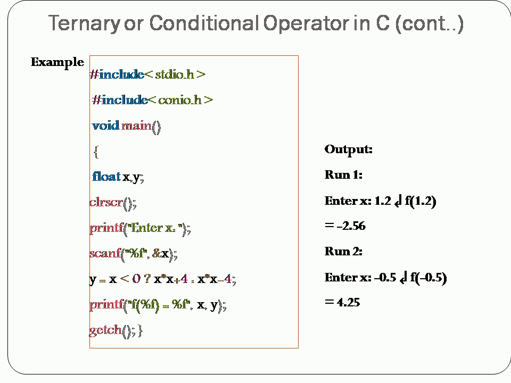Okay. So here we have given two types of outputs. First time when you give x is equal to 1.2, the result will be minus 2.56. Second time when you are typing x is equal to minus 0.5, the result will be 4.25. Okay. So now how the program gets executed and the result is displayed as above.